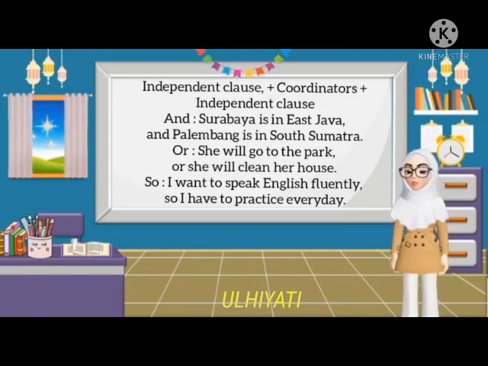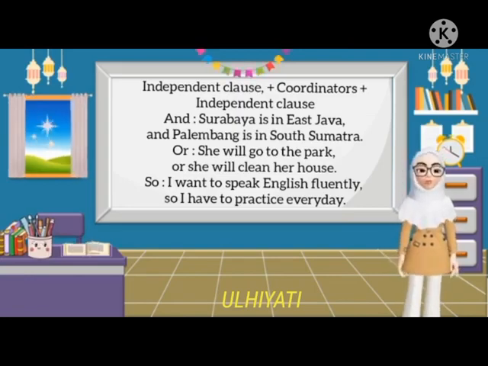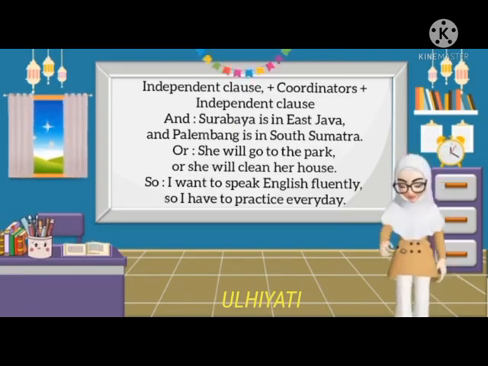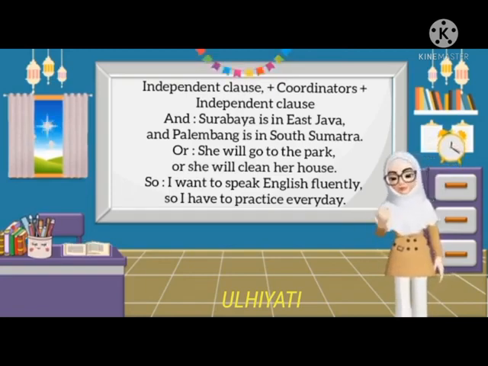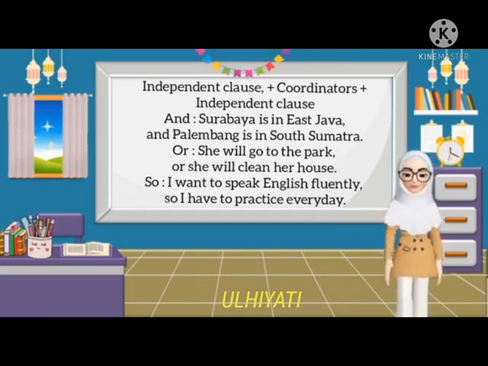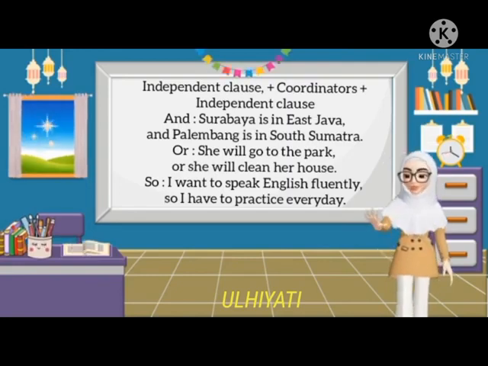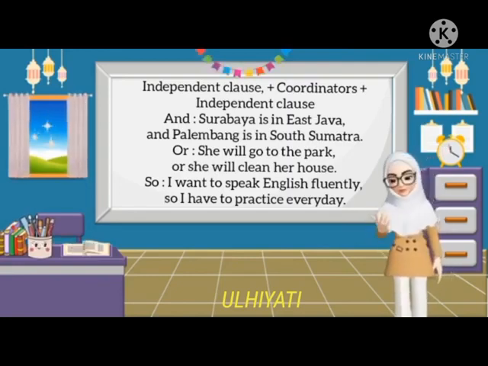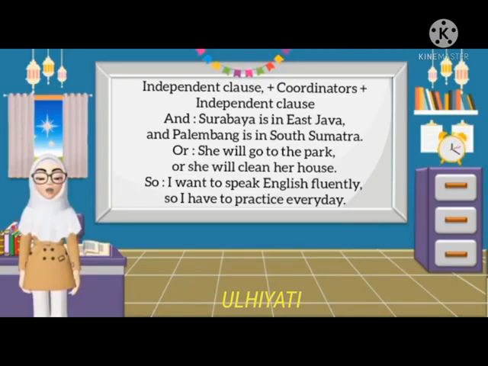So this is an example of the coordinators: Surabaya is in East Java and Palembang is in South Sumatra. Here Surabaya is in East Java is independent clause one, and is a coordinator, and Palembang is in South Sumatra is independent clause 2.